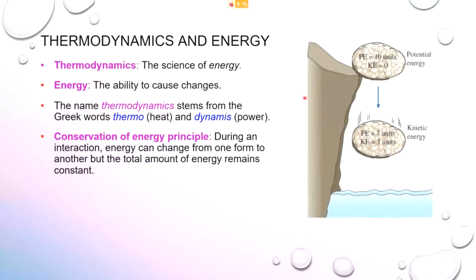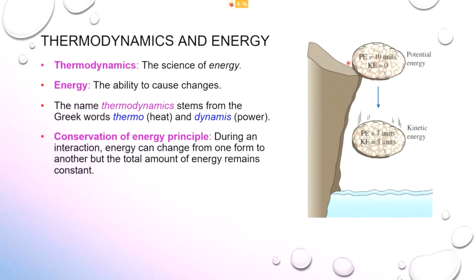For example, when you look at this diagram here, this is a boulder or a rock on top of this hill, on the hilltop. When the rock is at this position, the total energy here is 10 plus 0.